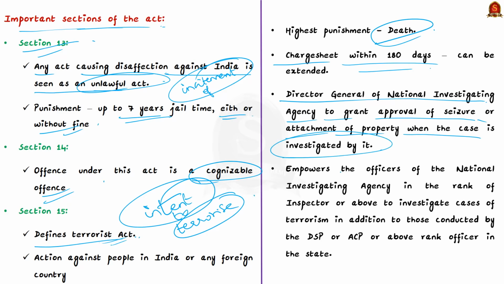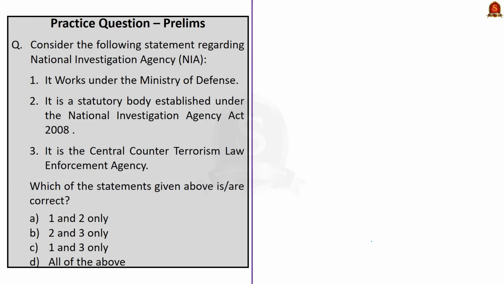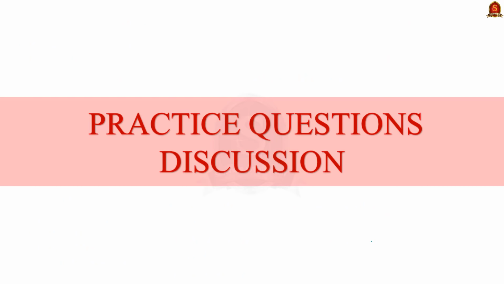The Act also empowers the officers of NIA of the rank of inspector or above to investigate cases of terrorism, in addition to those conducted by the DSP or ACP or above rank officer in that state. And that's all regarding the Unlawful Activities Prevention Act. Now we have come to the end of our news article discussion. With this learning, we will solve some of the preliminary practice questions.